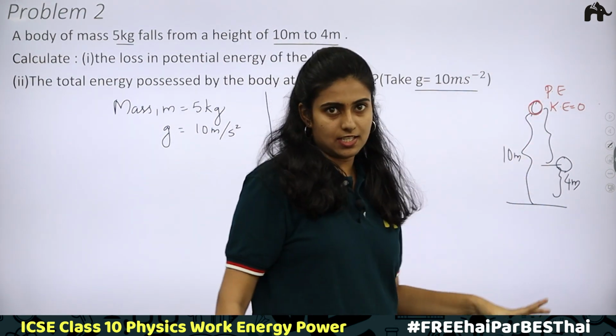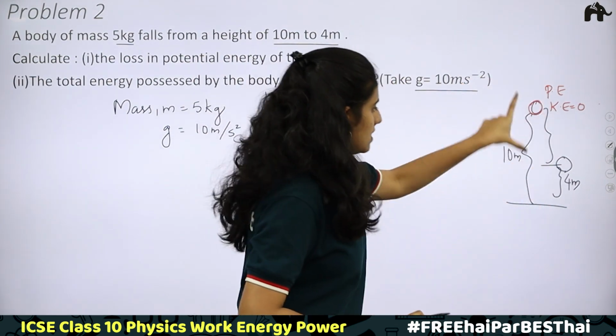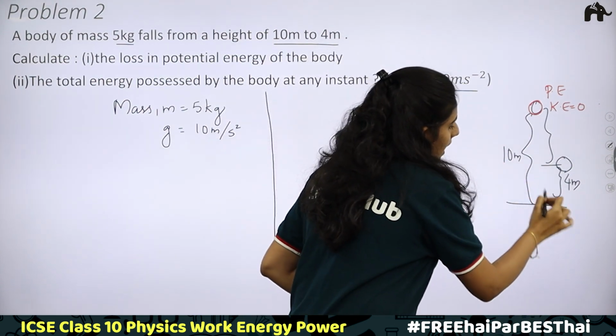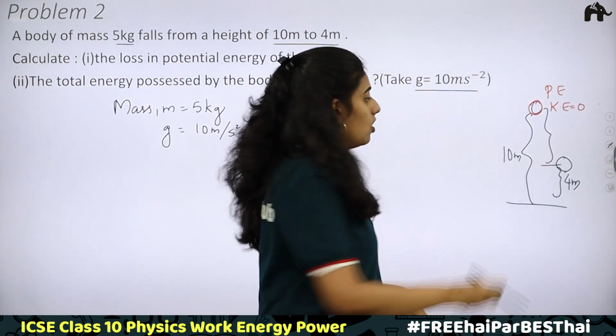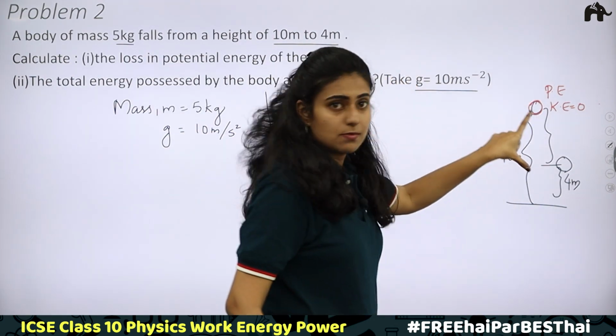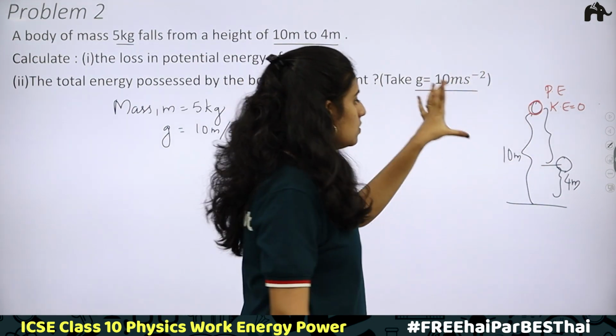There is no kinetic energy. So, you can consider any point. That is, in this 10 meter, you can consider any point. You can either take the ground level or you can take the maximum height or any middle portion. If you take the maximum height, you know how much it is. It is the first position, initial position. So, you can take this.